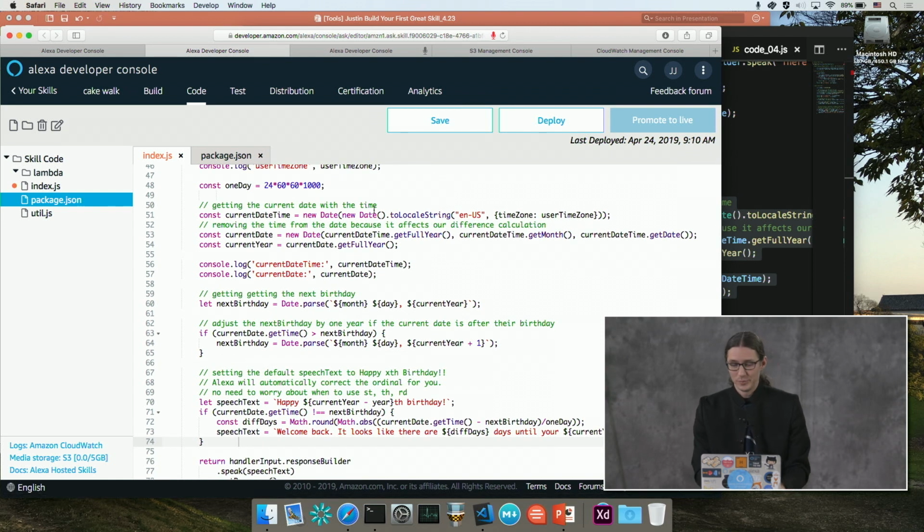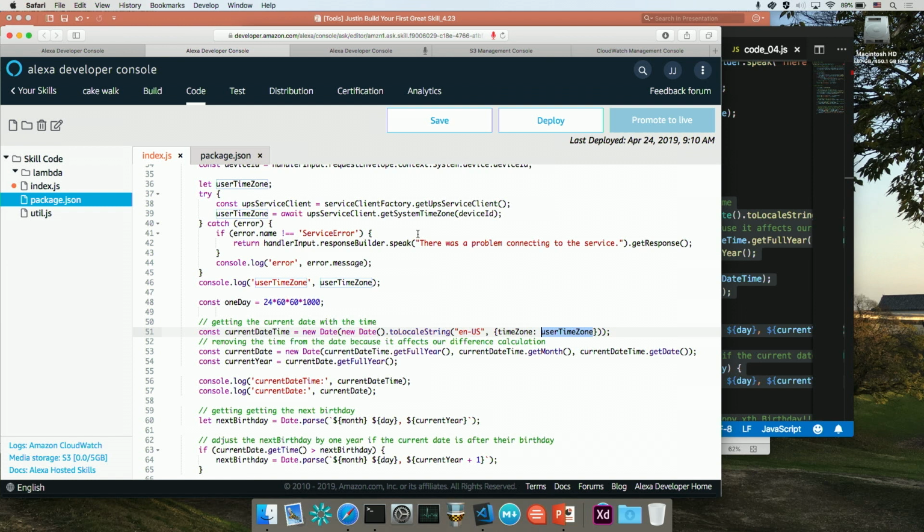For those of you who are familiar with how dates work in computers, they're stored as the number of seconds from a certain date. I think it's from 1972, if I'm not mistaken. It's called epoch time. And so we're calculating the number of seconds. We get the current date. We're passing it our time zone here that we captured above when we used the service client.